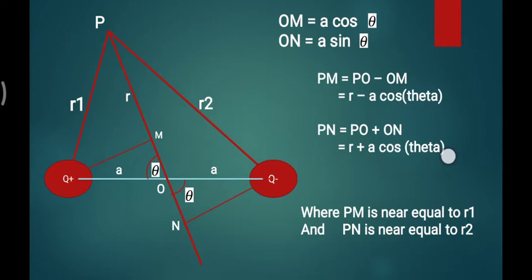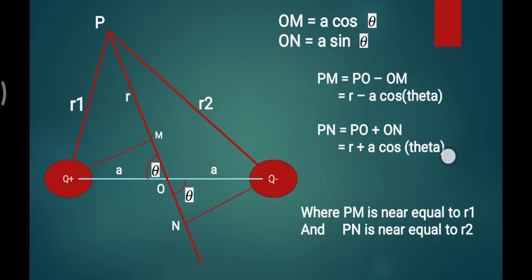This assumption you have to make, because the angles you can see in this diagram, we draw much larger for our simplicity, but actually they are very small.